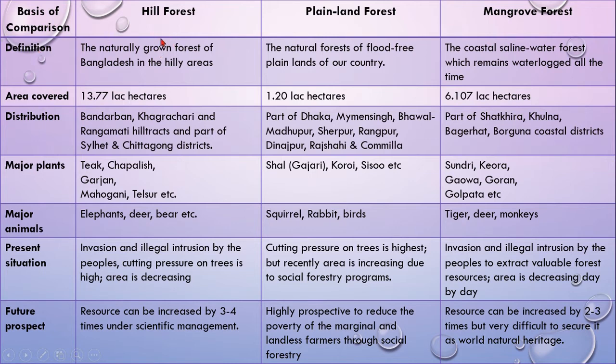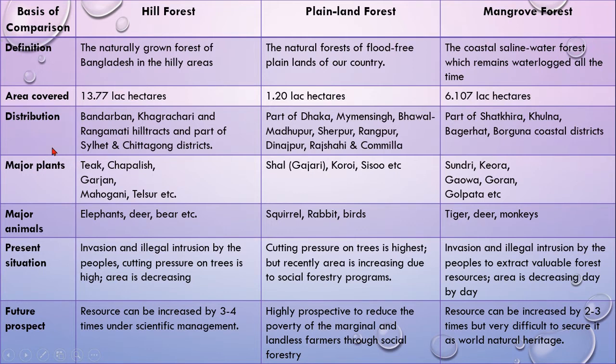You can write the definition like this: hilly forest is situated in a hilly area, plainland forest is situated in flat, free land, and forest in coastal saline water is called mangrove forest. In area, hilly forest is 13.77 lakh hectare, plainland 1.20 lakh hectare, mangrove forest 6.107 lakh hectare.